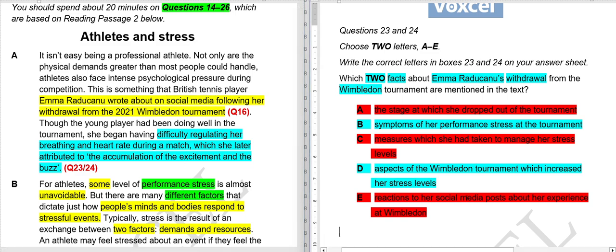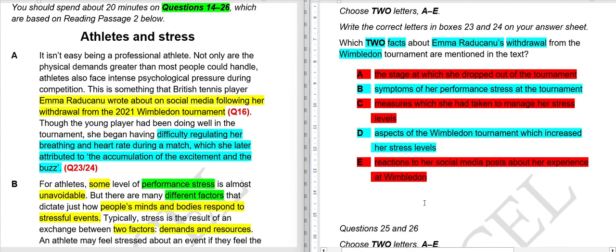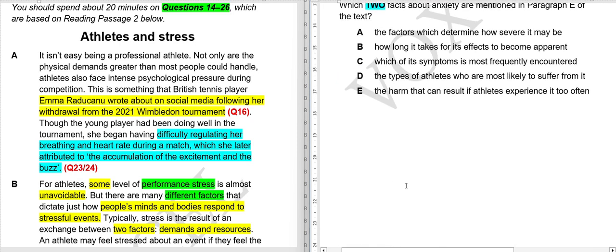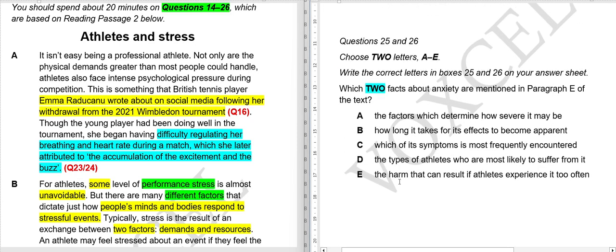Because the option is saying reactions to her social media post, but there is no mention of how people reacted to her social media post. Like did they react in a positive way or did they mock her? We don't know about that, so E cannot be our answer. Hope it is clear.